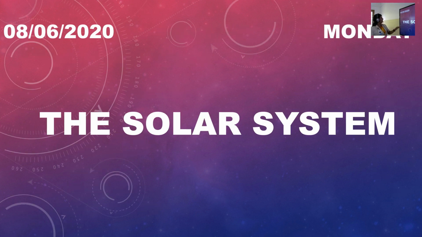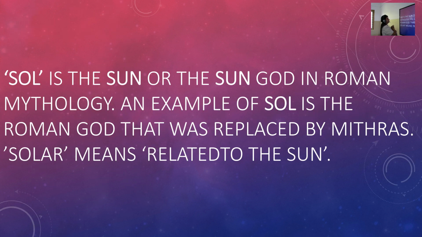Today's date is 8/6/2020, Monday, and today's topic is the solar system. Can we start? The word solar: first we will see the first three letters, SOL.